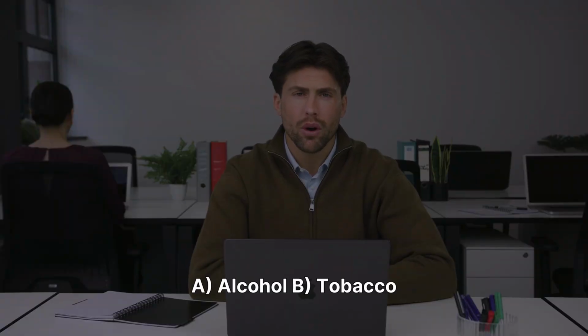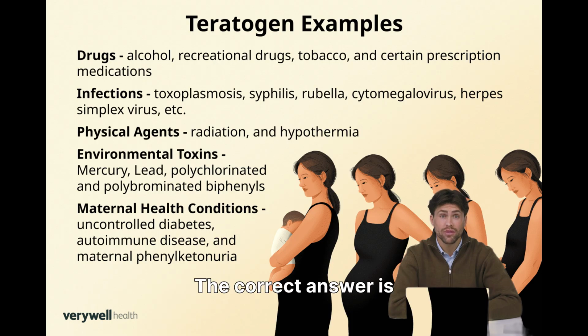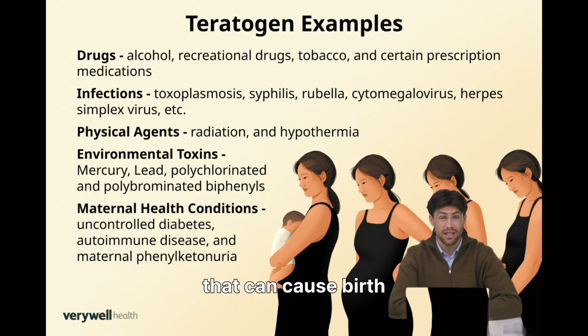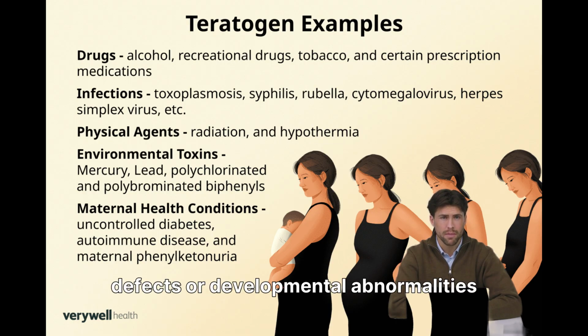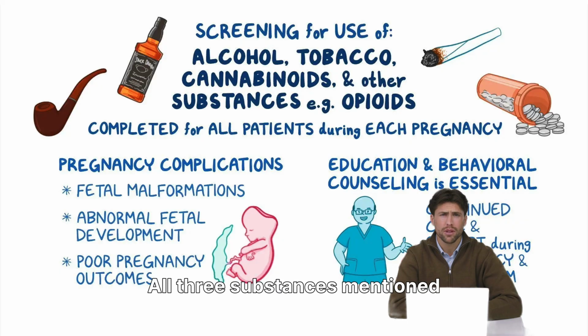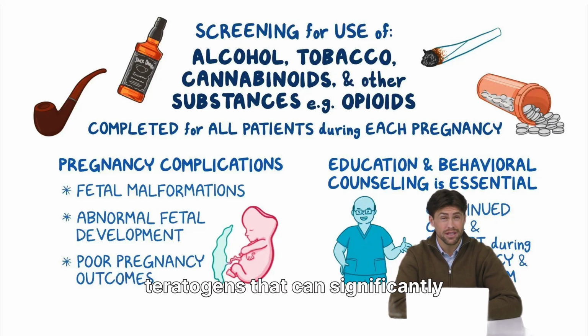Which of the following is a teratogen? A. Alcohol. B. Tobacco. C. HIV. D. All of the above. The correct answer is D. All of the above. Teratogens are environmental agents that can cause birth defects or developmental abnormalities in an unborn child during pregnancy. All three substances mentioned, alcohol, tobacco, and HIV, are well-documented teratogens that can significantly impact fetal development.